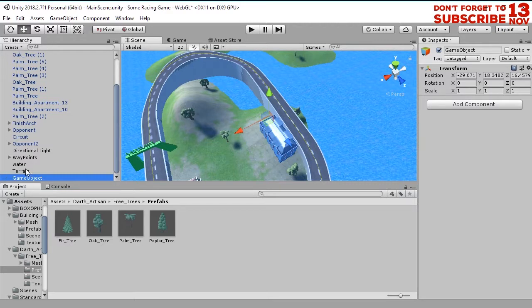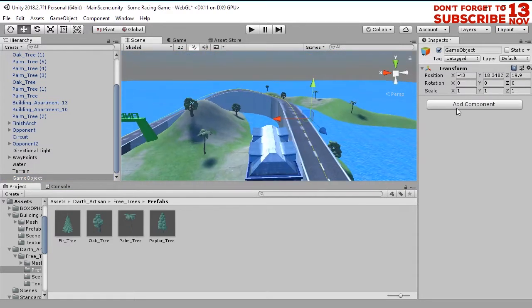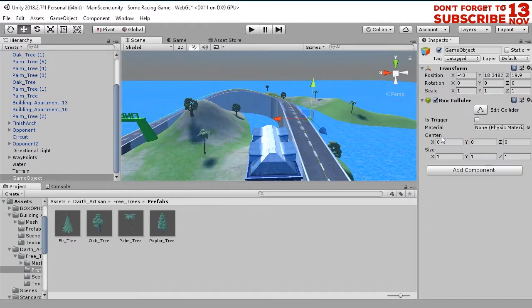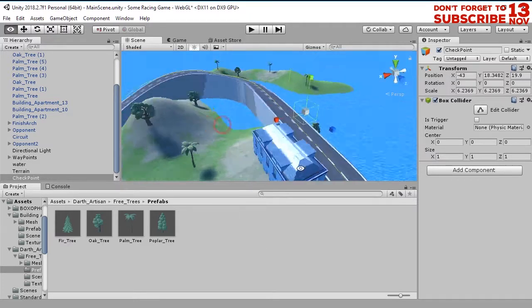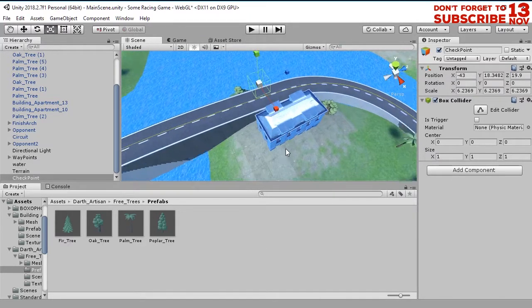I'm going to add a box collider. Now this empty object, I will rename it into checkpoint. Let me scale the size of this checkpoint.